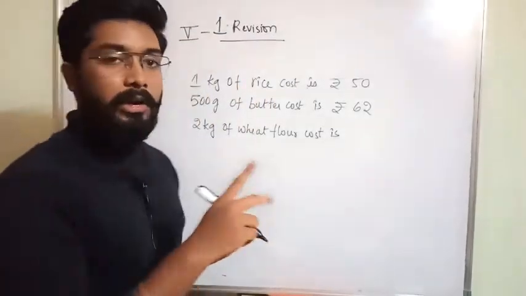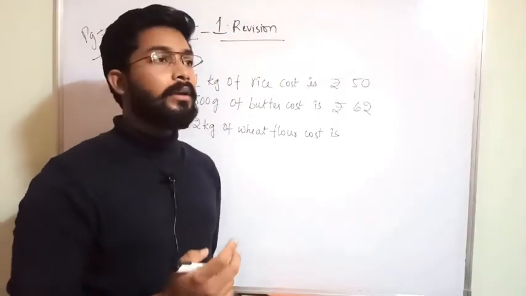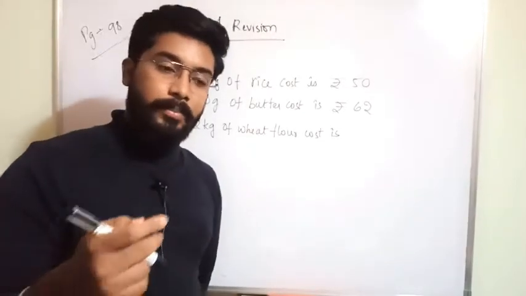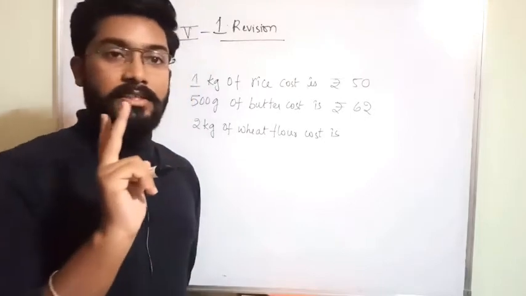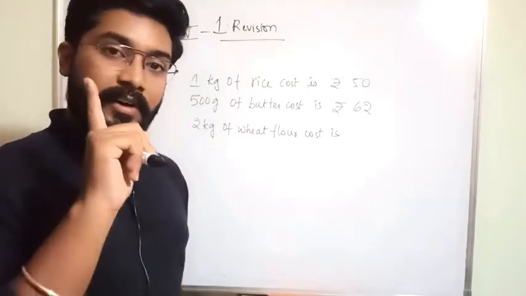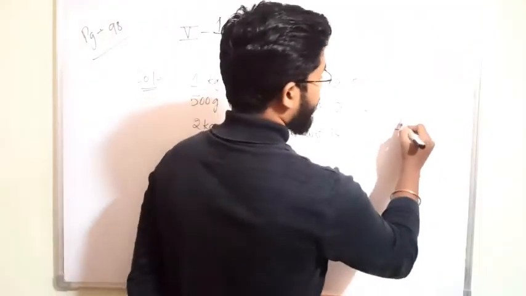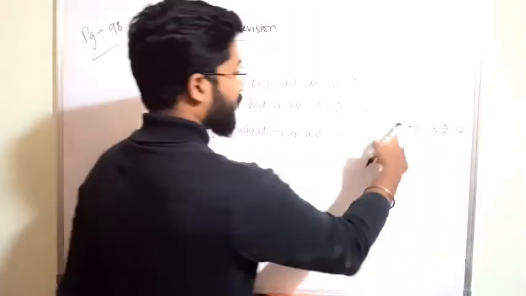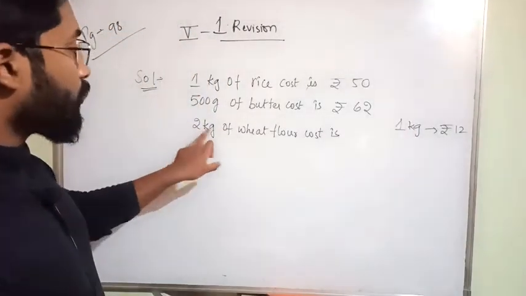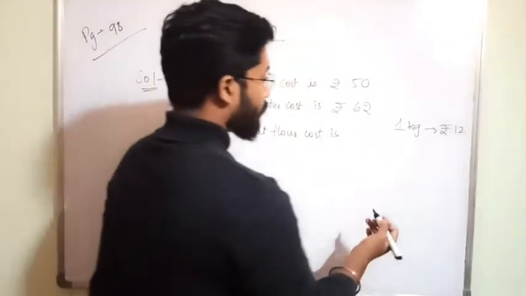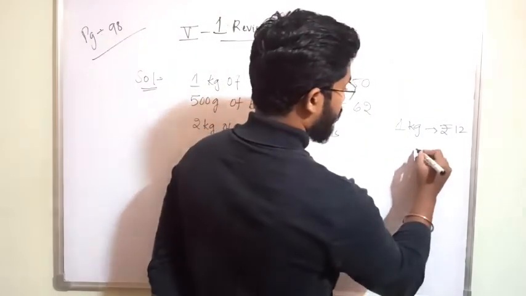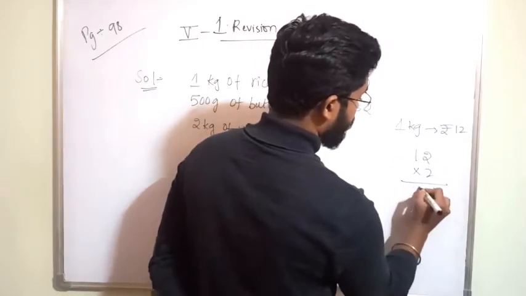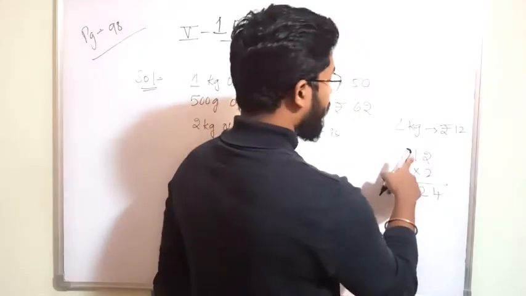This statement you have to remember carefully, what I am saying. Listen carefully. She bought 2 kgs of wheat flour, the flour with which we prepare rotis, chapatis. She bought 2 kgs, and for 1 kg the cost is how much? 12 rupees. For 1 kg it is 12 rupees, but she bought 2 kgs, no? How much will you get? For 1 kg 12 rupees, for 2 kgs how much? 2 2s are 4, 2 1s are 2. You have to multiply the cost.